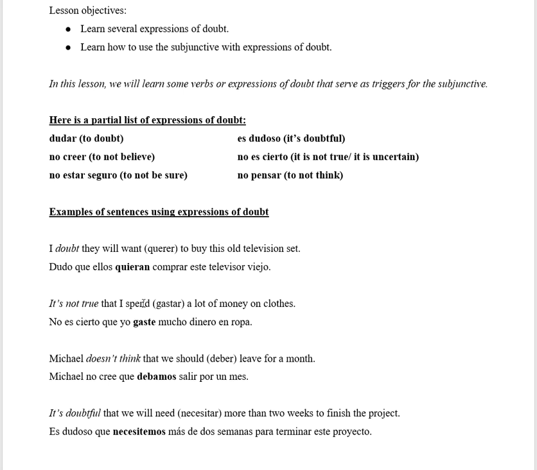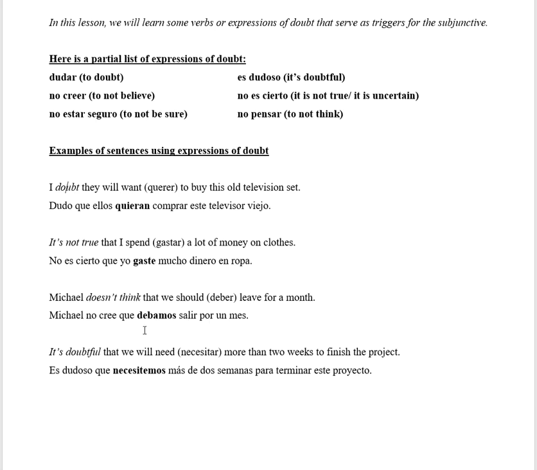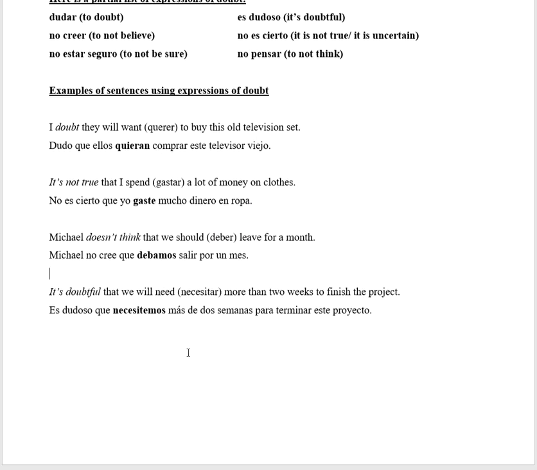It's not true that I spend a lot of money on clothes. No es cierto que yo gaste mucho dinero en ropa. Michael doesn't think that we should leave for a month. Here we have the first subject, here is the second subject, the conjunction there. We have does not think, the first verb, and should leave is the second verb, and this is where we use the subjunctive. Michael no cree que debamos salir por un mes.